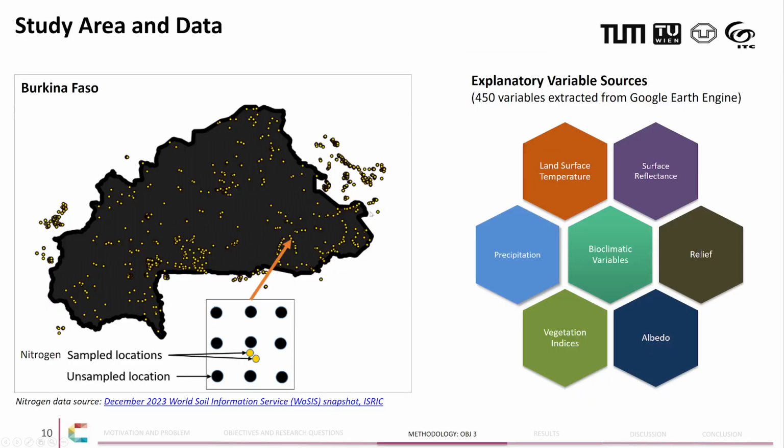So thirdly, regarding the implementation, on the left-hand side is the study area where I selected a case study in digital soil mapping. Here, the yellow dots are indicating where soil total nitrogen was sampled, and the black dots are where I am doing the predictions. And on the right-hand side are the sources of data, where I am extracting data from Google Earth Engine.